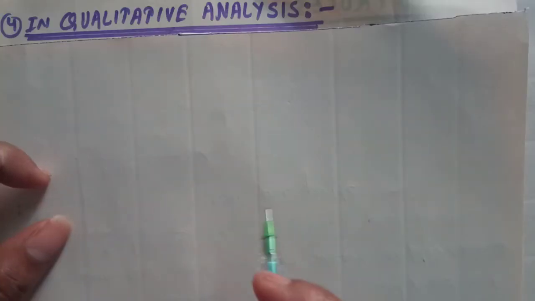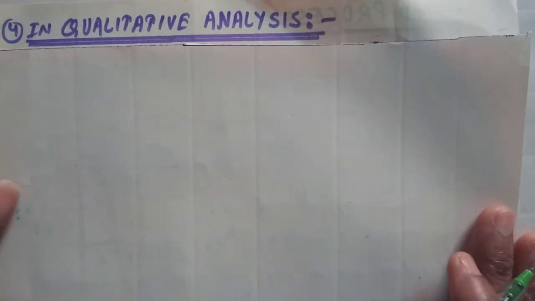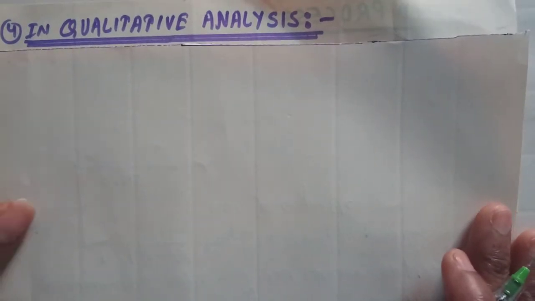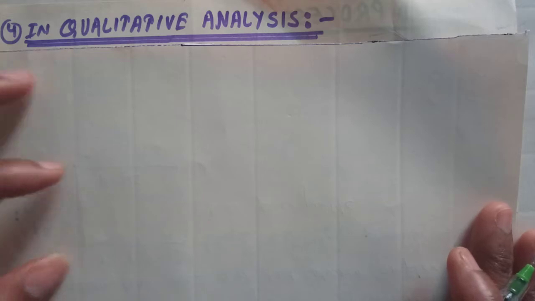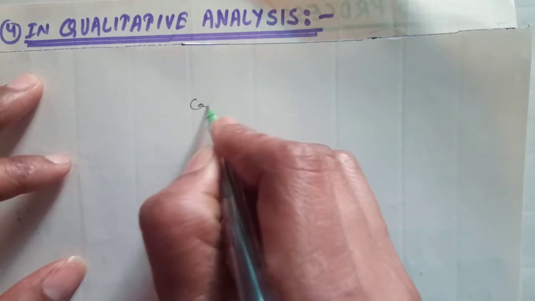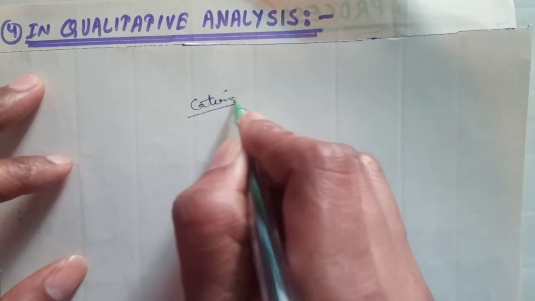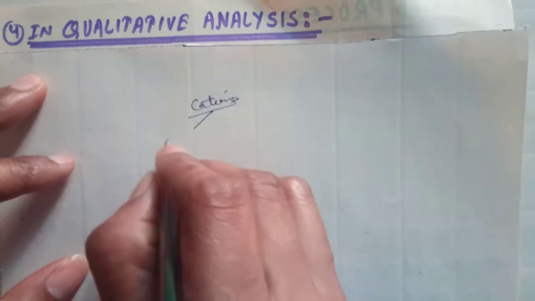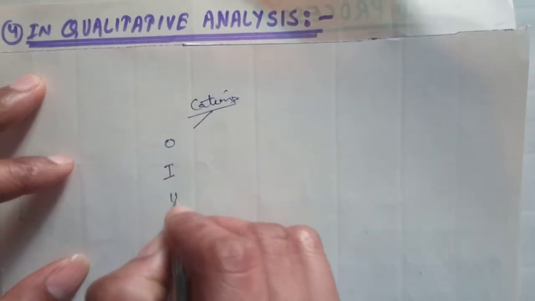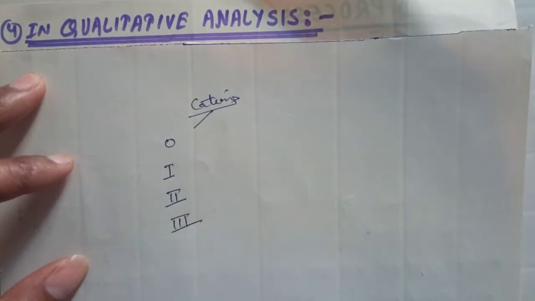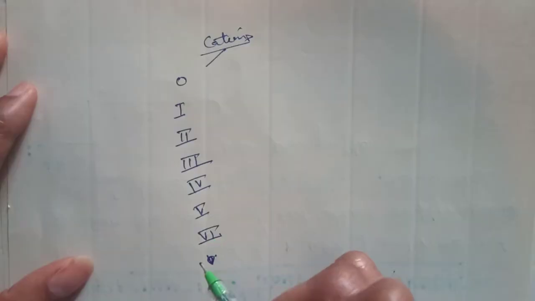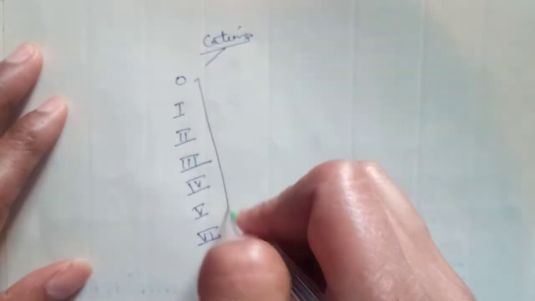Okay. Now the next application is in qualitative analysis. We have in the practical syllabus to detect or identify the cations and anions from a mixture. In qualitative analysis, cations are classified into 7 groups: zero group, first group, second group, third group, fourth, fifth and sixth group. The 7 groups are present.